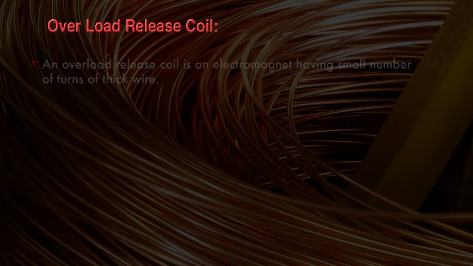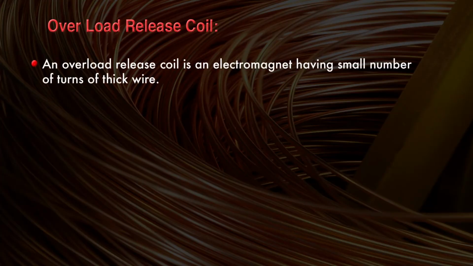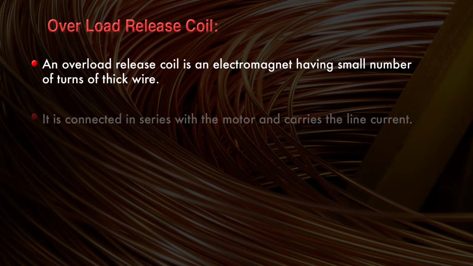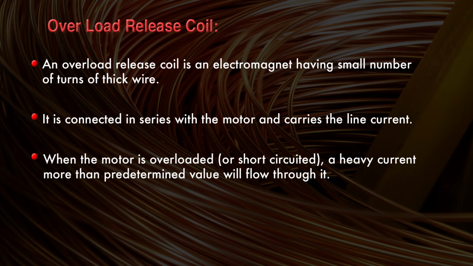Now here you can understand the function of the overload release coil. An overload release coil is an electromagnet having a small number of turns of thick wire. It is connected in series with the motor and carries the line current. When the motor is overloaded, or short circuited, a heavy current more than a predetermined value will flow through it.